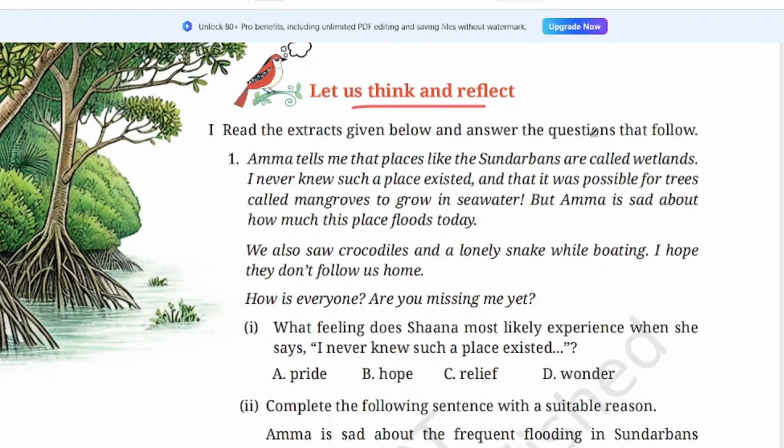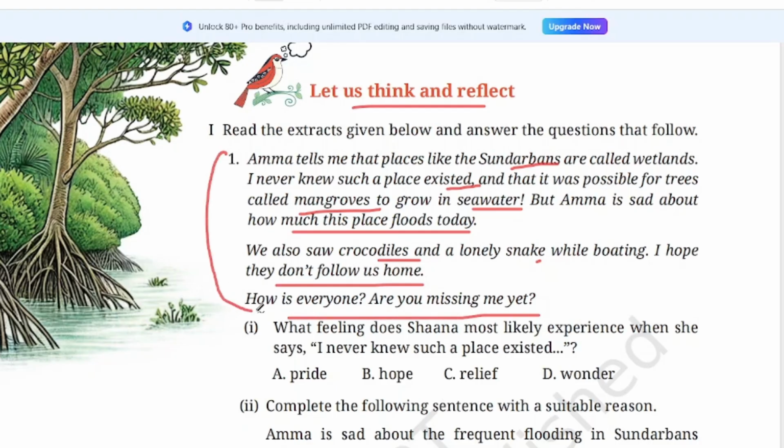Read the extract given below and answer the question. Amma tells me that places like Sundarbans are called wetlands. I never knew such a place existed and that it was possible for trees called mango groves to grow in seawater. But Amma is sad about how much this place floods today. We also saw crocodiles and a lonely snake while boating. I hope they don't follow us home. How is everyone? Are you missing me yet? So this is the extract given.